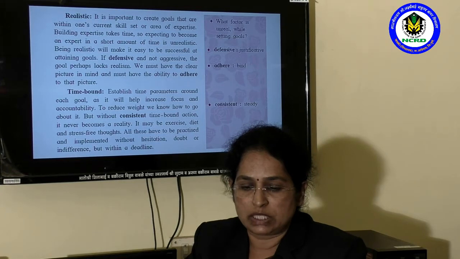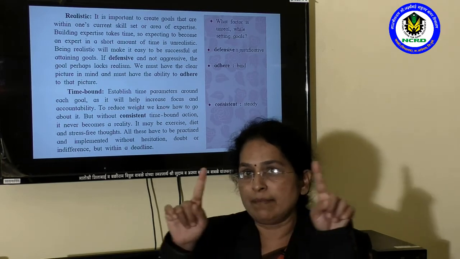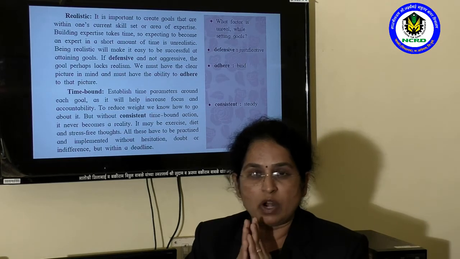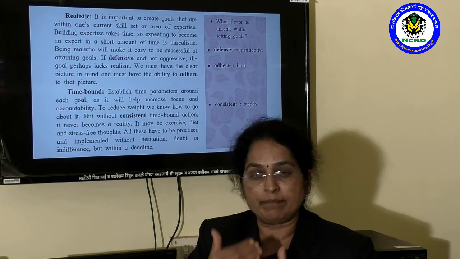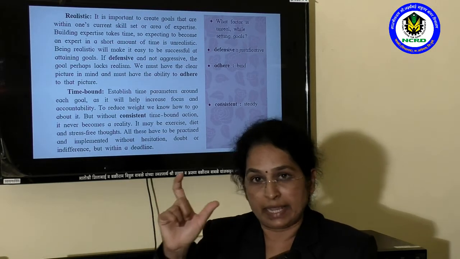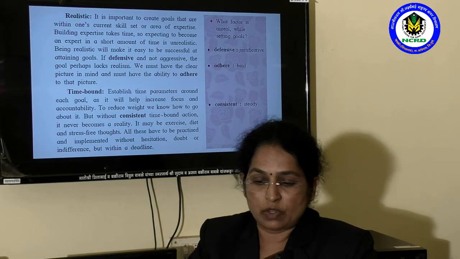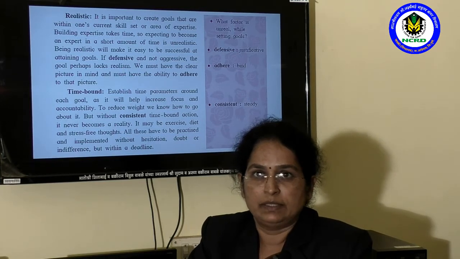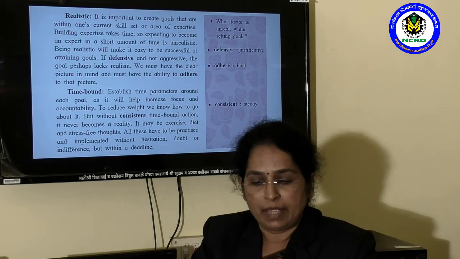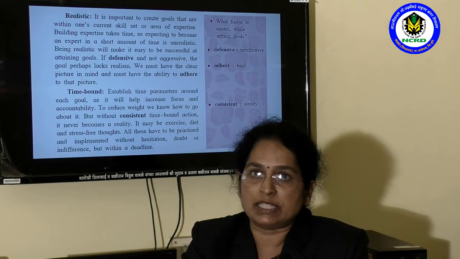In time bound goals, we must set time parameters. A time parameter is very important while achieving any type of goal. So what is our first duty in time bound goals? We must set a time parameter. We must decide the exact period of time within which we are going to complete our goal. So establishing time parameters around each goal will help increase focus and accountability. Accountability means responsibility.